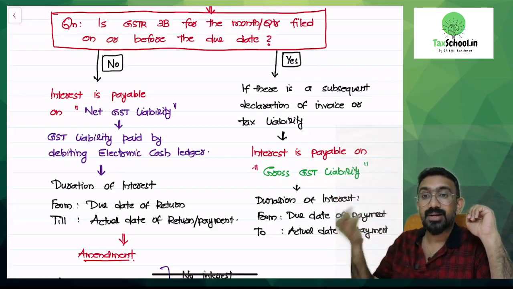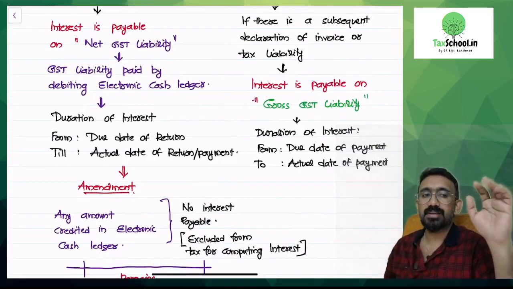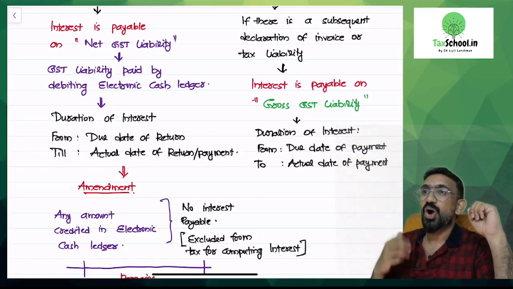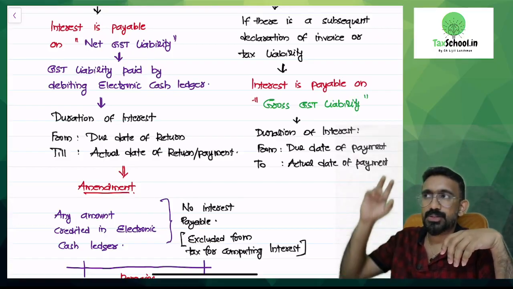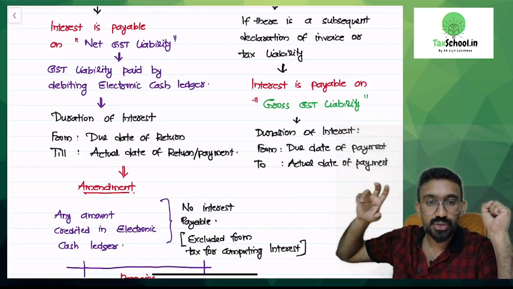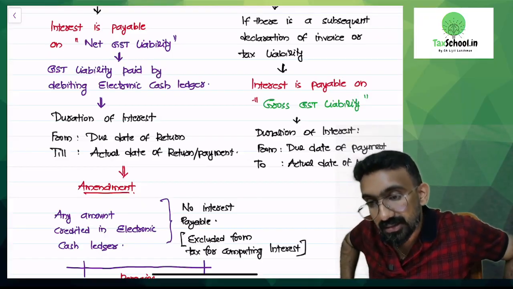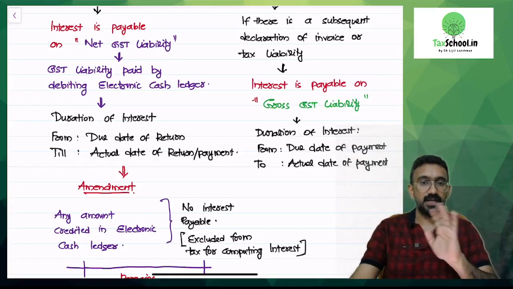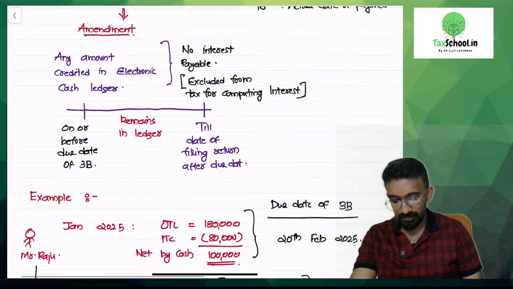It's not an amendment. Now, what is the amendment on top of this? They said, what if I did not file my 3B and then set off, but I already had money in my electronic cash ledger itself. On 20th of April, I deposited 50,000. How much was my outward tax liability in the example I gave you? 1 lakh. 50,000 was my ITC. Net GST payable by cash was 50,000. I have not filed 3B, but 50,000 was deposited from 20th till 25th in my electronic cash ledger already. Then government has no losses because the money is already there with the government, but I did not file my 3B. Then they said, what is the amendment?